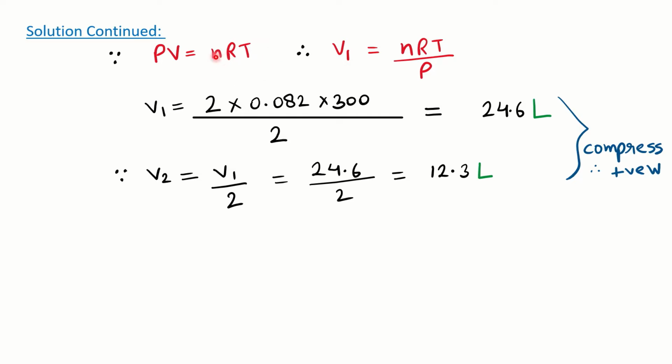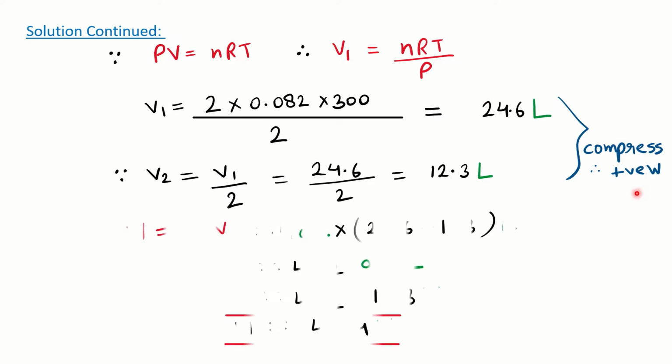The number of moles is given, temperature and pressure are also mentioned here, 1 atmosphere, so sorry, it is 2 atmosphere. So you can calculate the volume, and R is the gas constant. I've already mentioned the value for the gas constant. It is 0.082 for atmosphere, and you can get the volume 24.6 liter. And since the second volume is compressed to half, you have to divide it by 2.